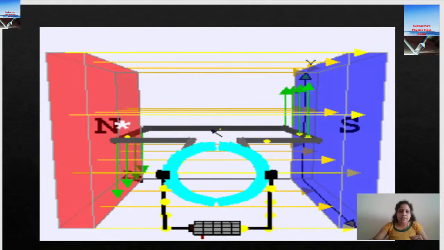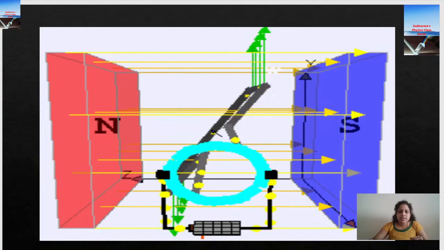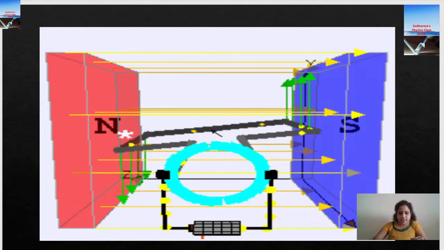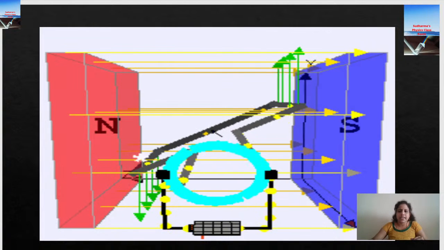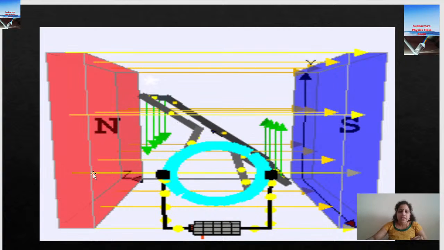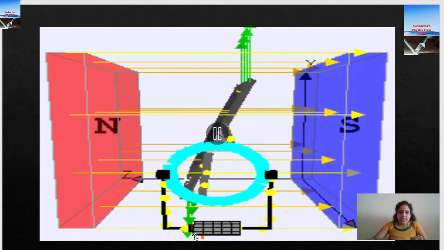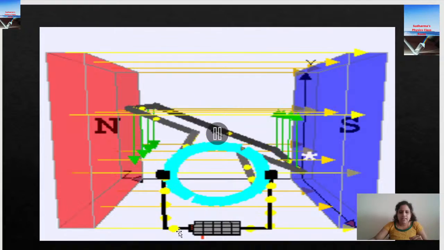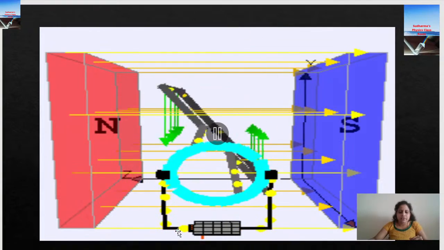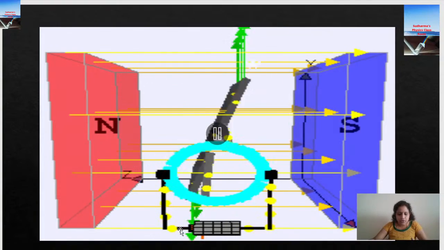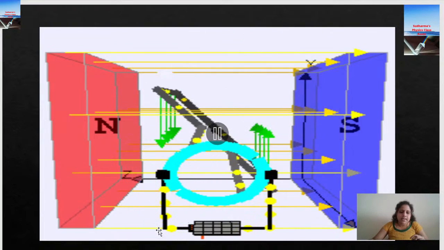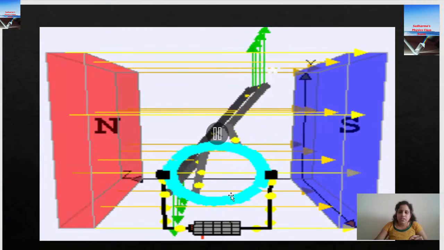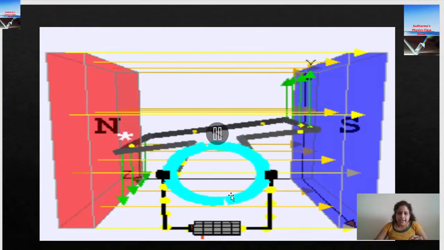There can be a question for 5 marks: explain the construction and working of an electric motor. Let's see how we can explain that. We have a battery connected here. First of all you have to observe from where the current flows. Current flows from the positive to the negative end of the battery.